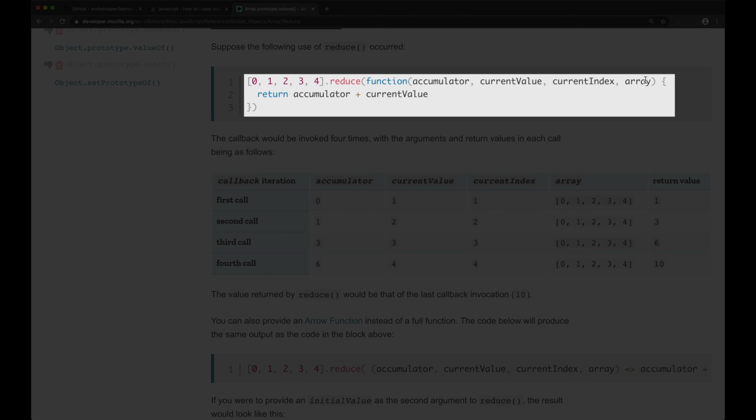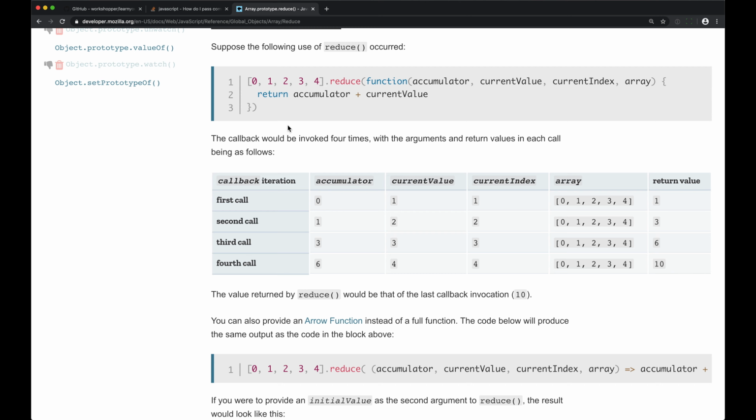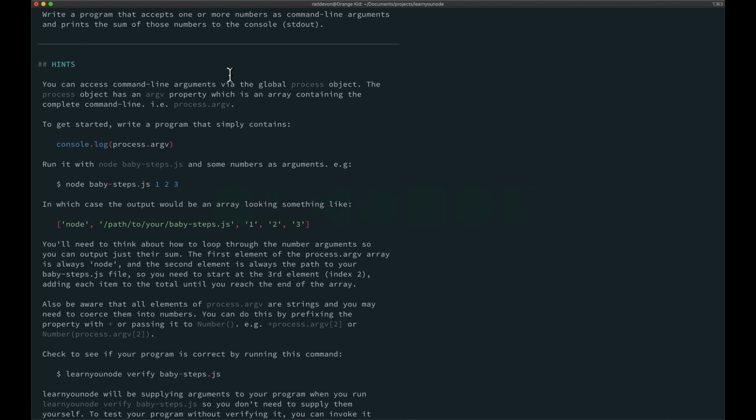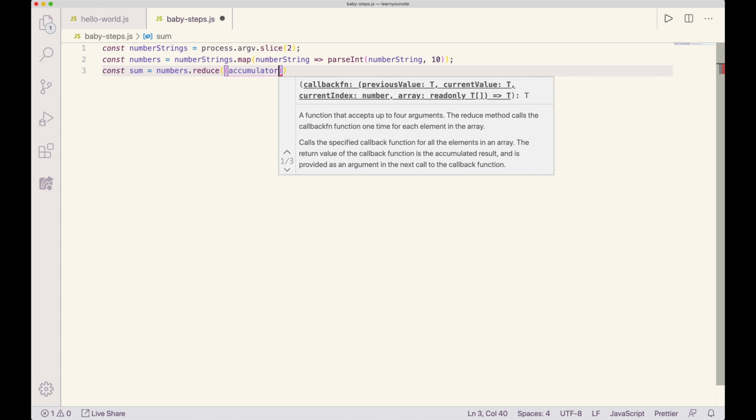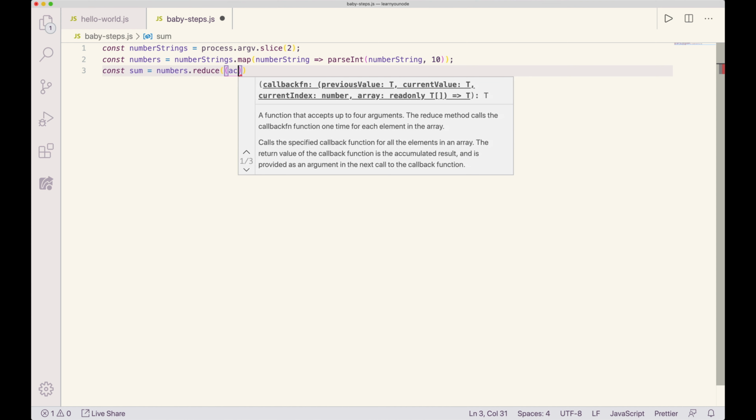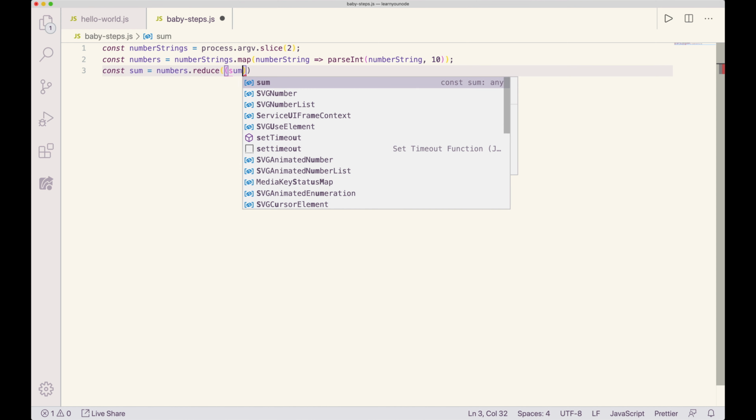Accumulator, current value, current index, array, and then you return, whatever you return here becomes the new value of the accumulator for the next iteration. Cool. Let's try to implement that. We'll call our parameter accumulator. Actually, we could just call it sum, since that's what it is.